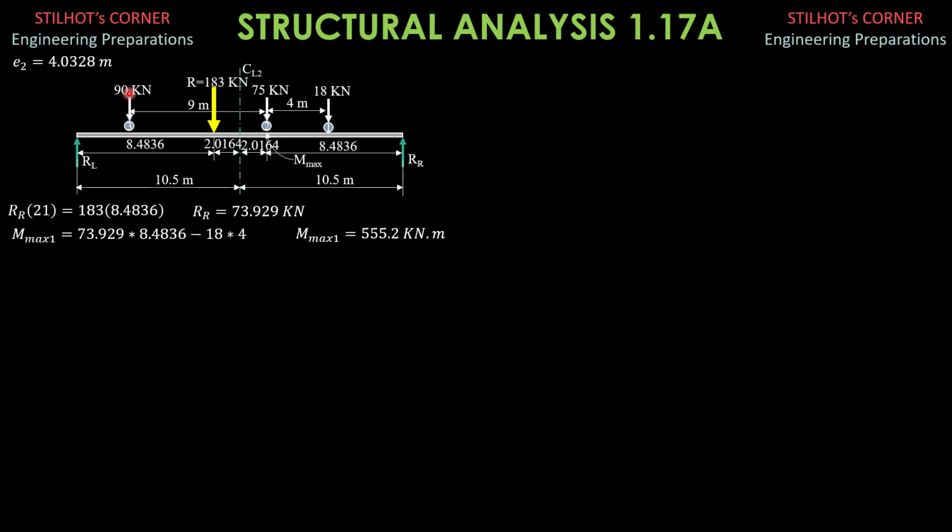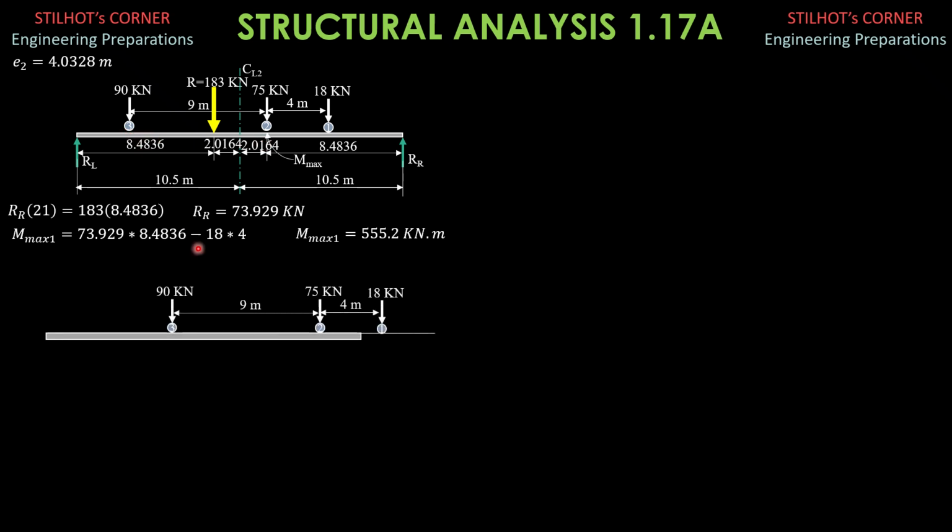Now, if we only consider the 90 and 75 kilonewton load, and the maximum moment occurs under load 3, this is now the situation. So the center line is here, and the resultant is 165 because we only consider 90 and 75. 18 kilonewton load is off span. In that case, we will check. 165 E3 equals 75 times 9 only. We do not consider 18 because it is off span. E3 is 45 over 11. So if E3 is 45 over 11, let's check.